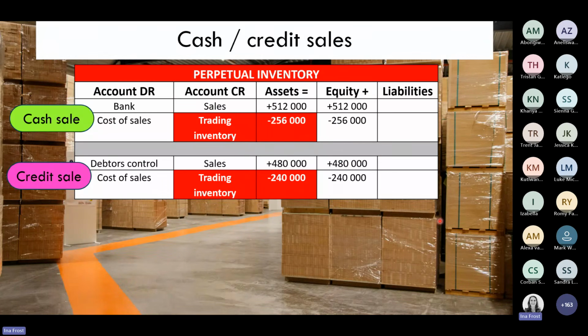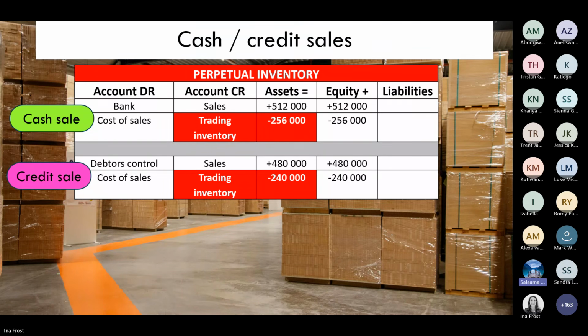Okay, right. Next one we're going to look at now is credit sales. And I see Salama is now back with us. Salama, I see you are back with us. Do you want to add anything at this stage?